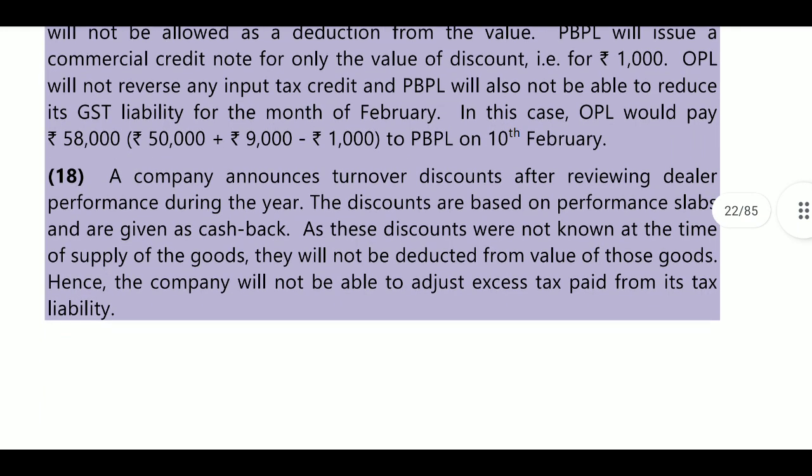Next, a company announced turnover discounts after reviewing dealers' performance during the year. The discounts are based on performance slabs and are given as cashback. As these discounts were not known at the time of supply of the goods, they will not be deducted from the value of these goods. Hence the company will not be able to adjust the excess tax paid from tax liability.